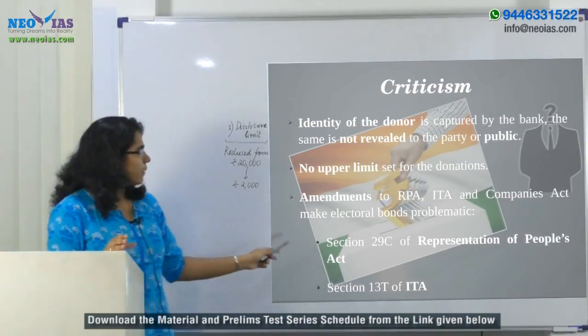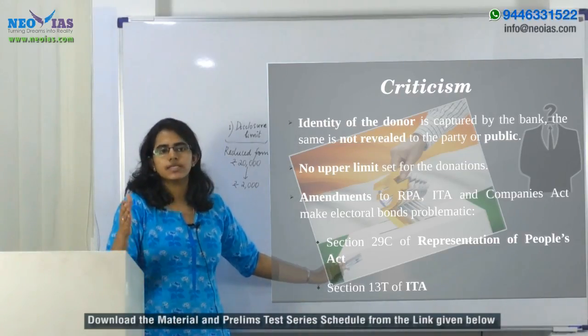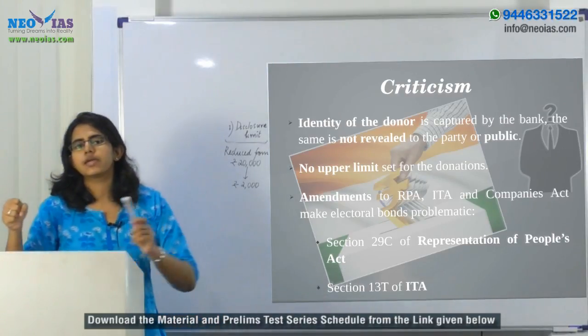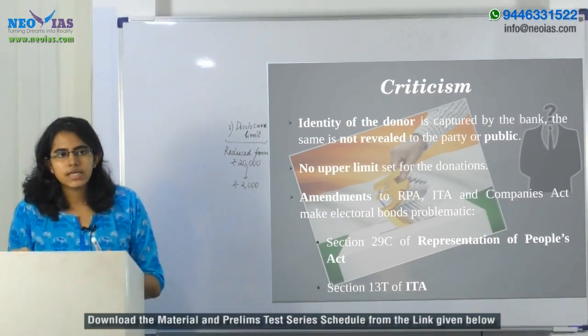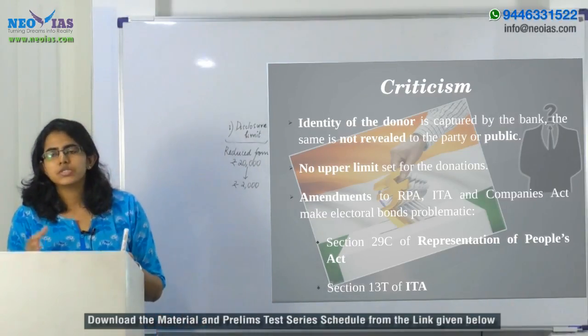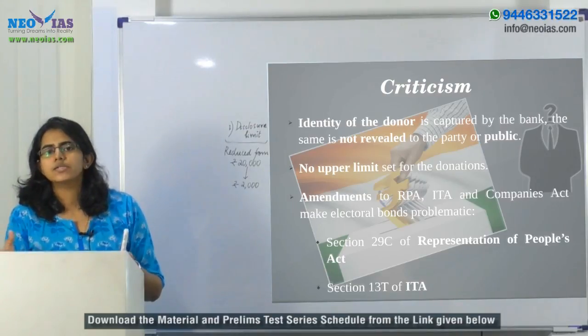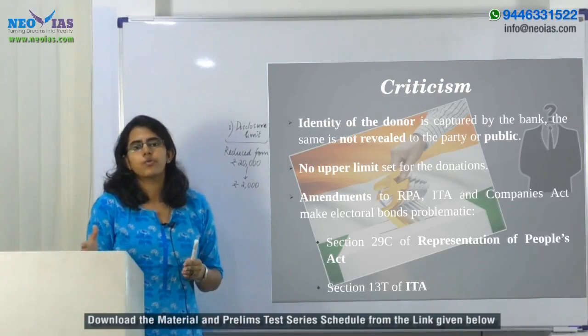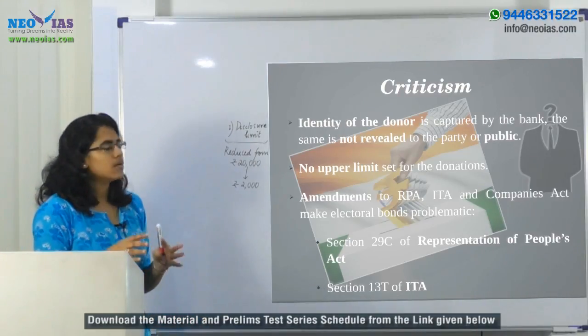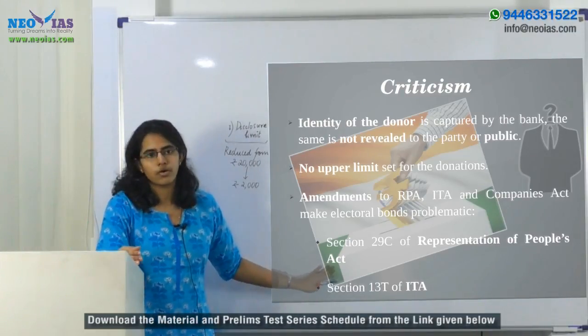But now, with the amendment to section 29C, the electoral bonds have been exempted from this provision, which means the political parties need not show the contributions that they receive through the electoral bond in their annual contribution report filed with the Election Commission. So that is the exemption that has been given to the electoral bond.